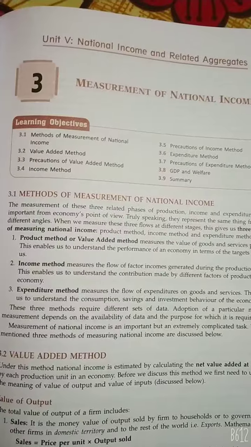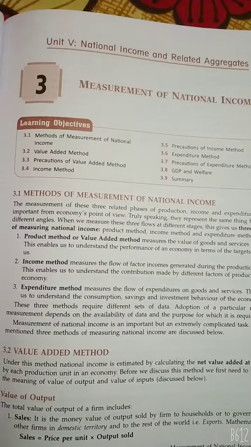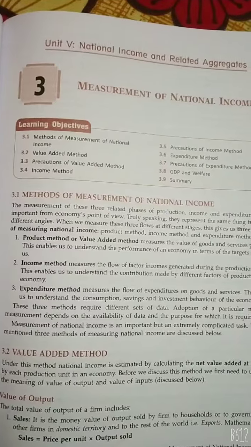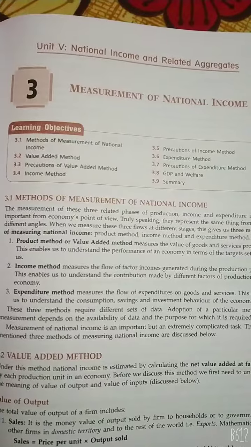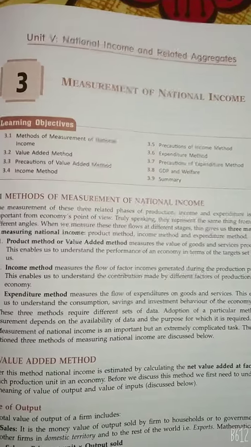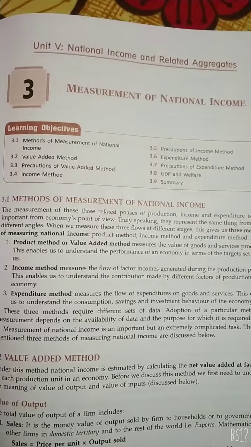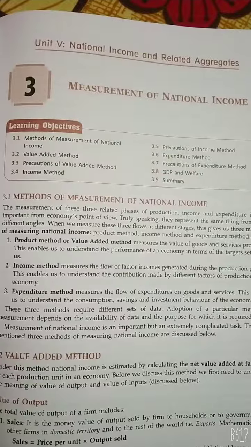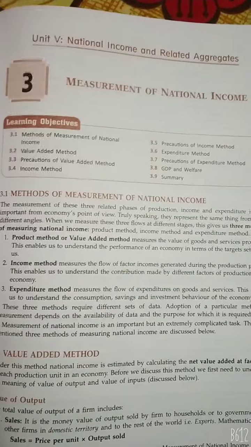In the income method, we study the flow of factor income generated during the production process. This enables us to understand the contribution made by the different factors of production in the economy. Lastly, in the expenditure method, we study the flow of expenditure on goods and services. This enables us to understand the consumption, saving and investment behavior of the economy.